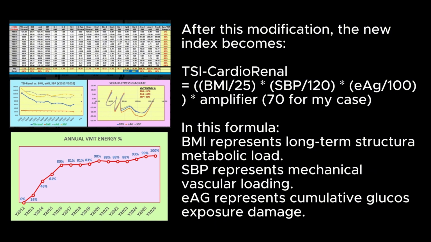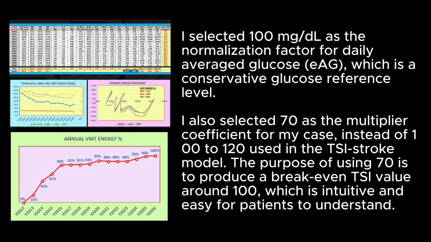For my case in this formula, BMI represents long-term structure or metabolic load. SBP represents mechanical vascular loading. EAG represents cumulative glucose exposure damage. I selected 100 mg/dL as the normalization factor for daily average glucose EAG, which is a conservative glucose reference level. I also selected 70 as the multiplier coefficient for my case. Instead of 100 to 120 used in the TSI stroke model, the purpose of using 70 is to produce a break-even TSI value around 100, which is intuitive and easy for patients to understand.